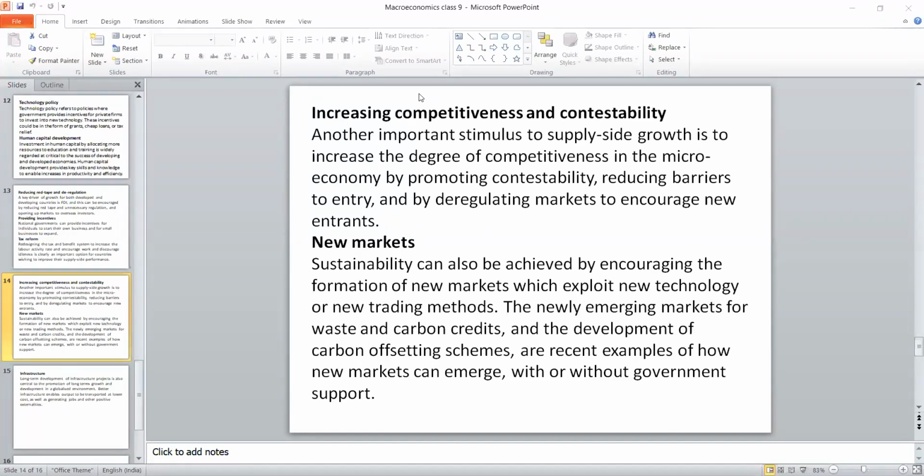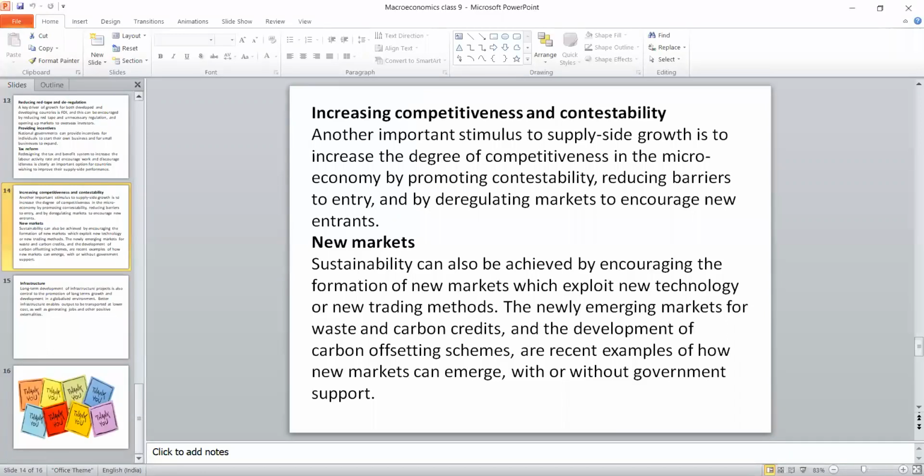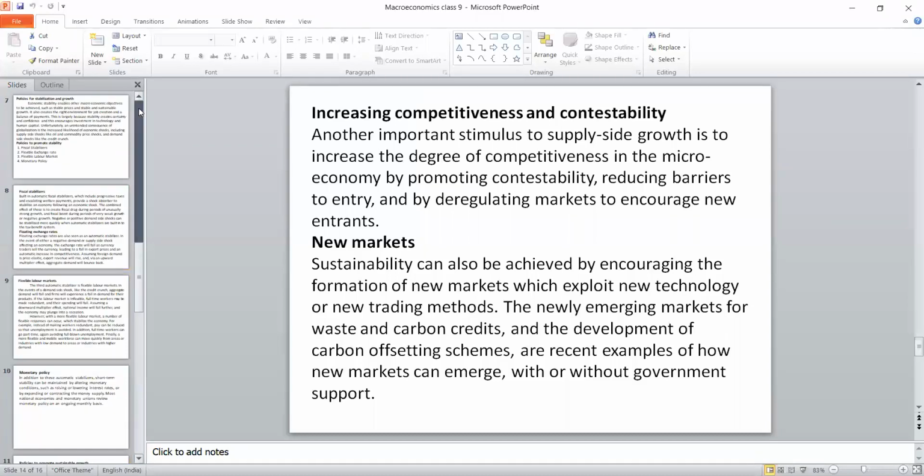So all these 7 measures make the economy a bright one. And with this, I am completing this class. If you have any doubt, you can ask me. For your sake, I will